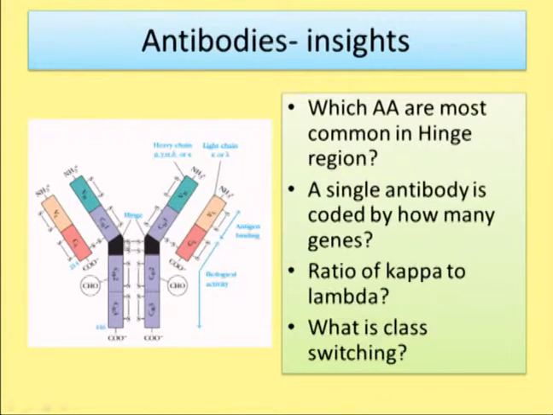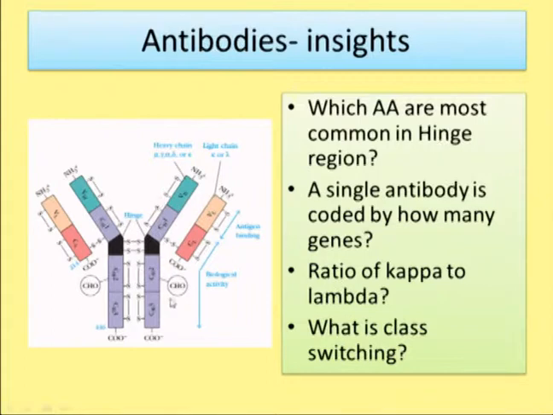This particular region is known as the hinge region, and it is rich in the amino acid proline, which is more common in the hinge region. The amino terminal portion, about 110 amino acids of the heavy and the light chain, forms the variable region, and the rest is called the constant region.